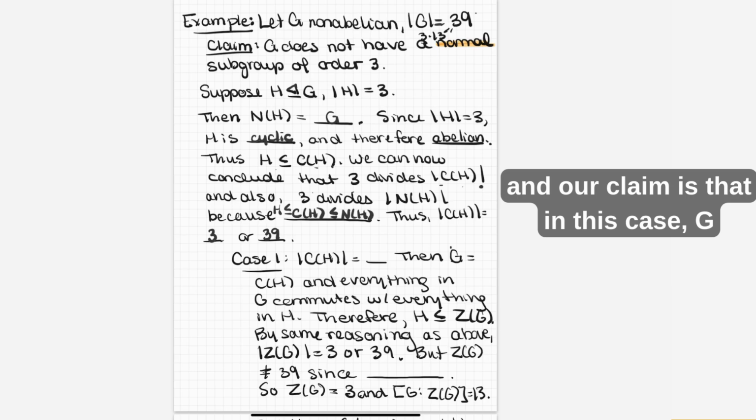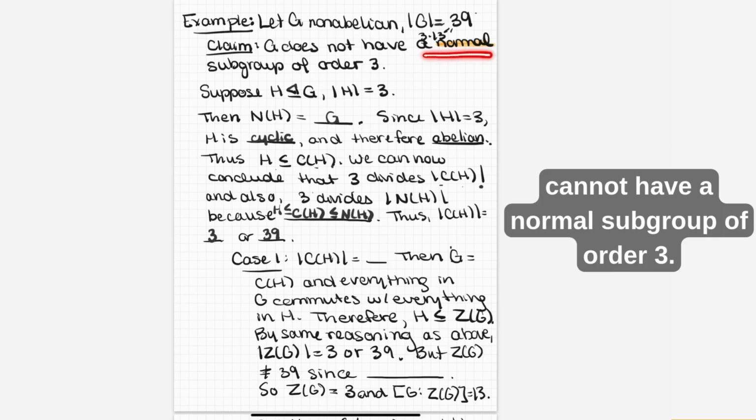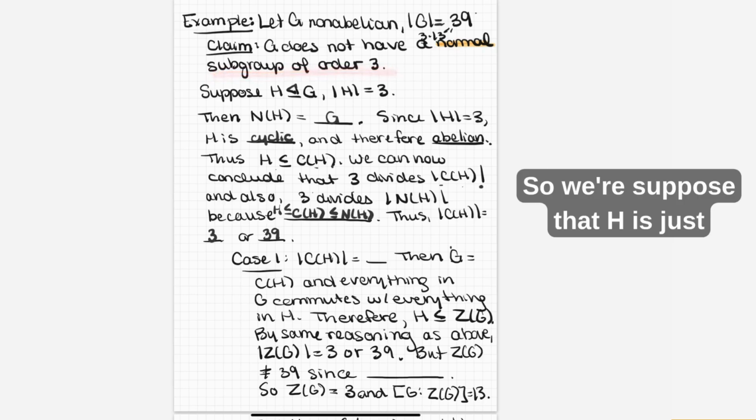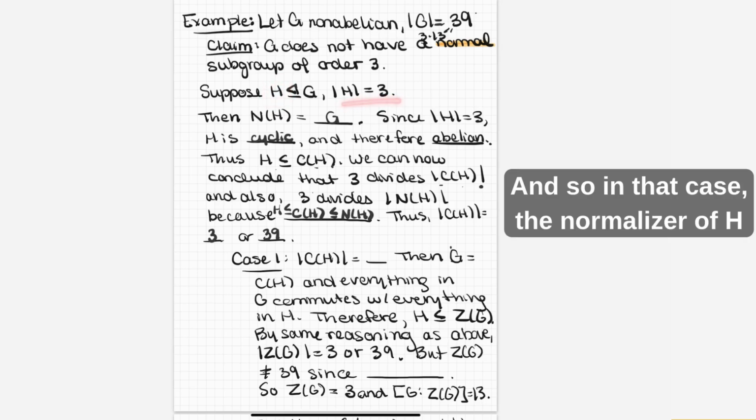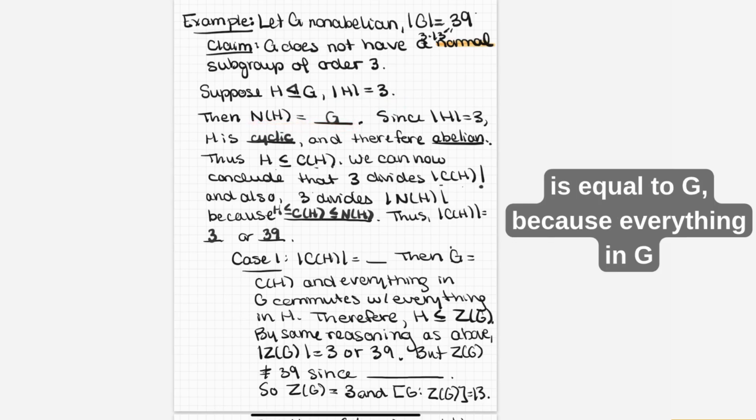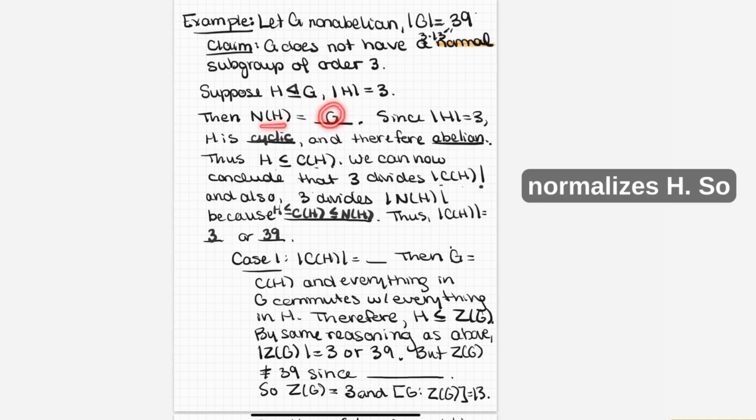And our claim is that in this case, G cannot have a normal subgroup of order 3. So we're going to suppose that H is just such a normal subgroup of order 3. And so in that case, the normalizer of H is equal to G, because everything in G normalizes H.